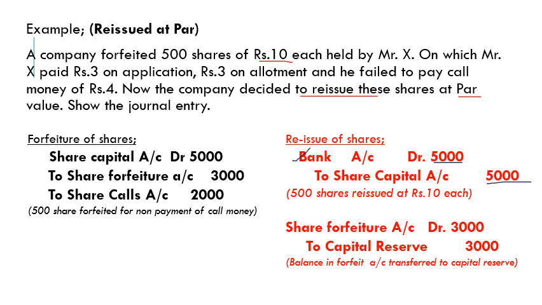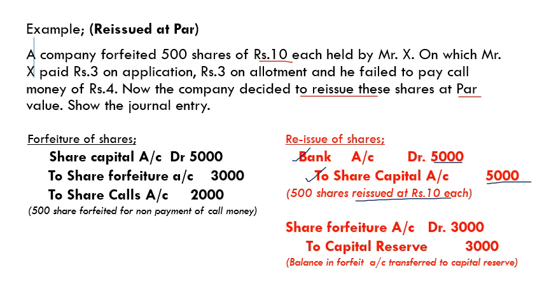Journal entry for reissuing these shares. Bank account debit to share capital. The entire 5,000 amount is received at once. There is no installment in case of reissue. The entire amount is fully paid on the shares. In almost all cases, when there is a reissue, the amount will be fully paid.